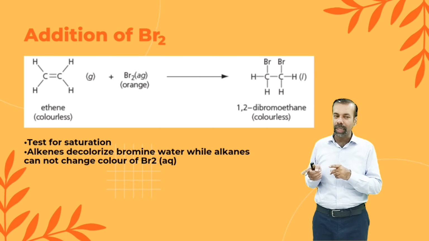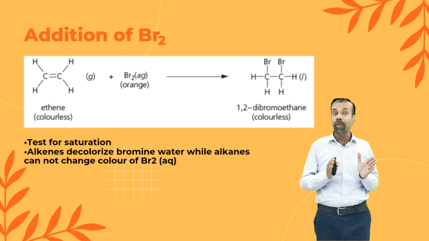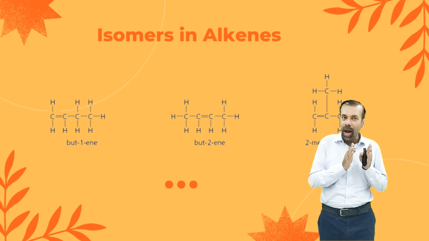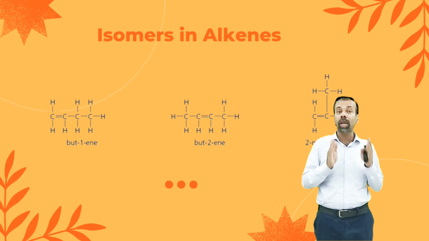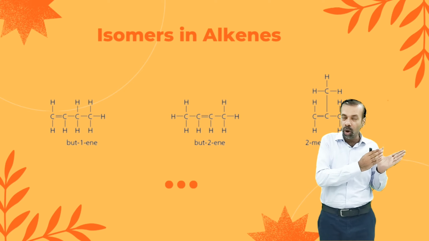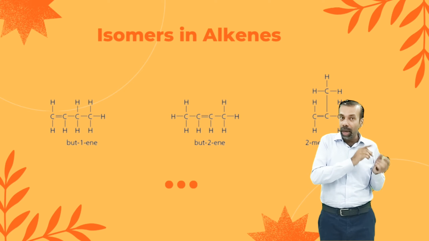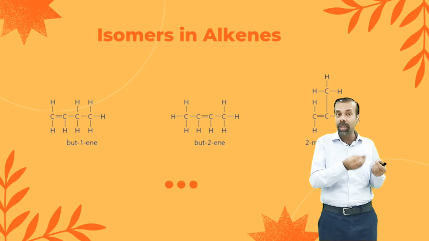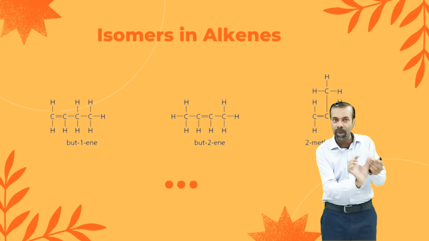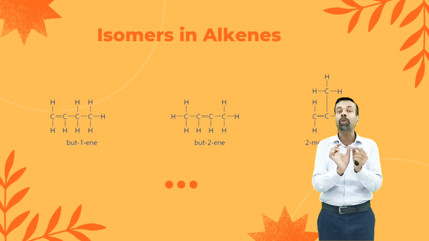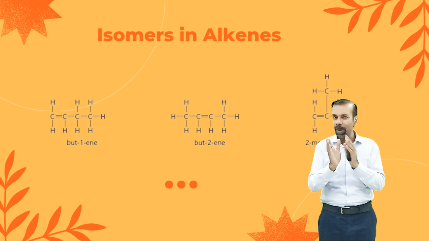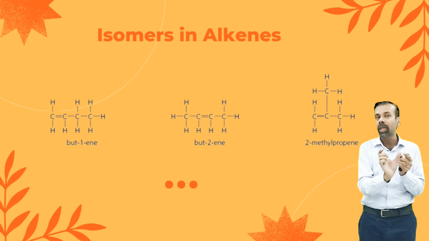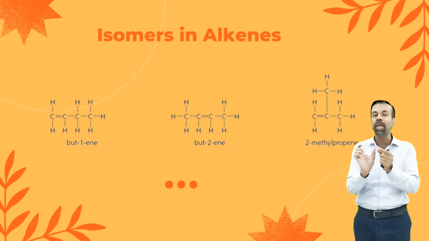Like other homologous series, alkenes also give isomers. Along with branched structures, if I change the position of the double bond, it will also give an isomer. As you can see from the different structures of butene, in the first structure the double bond is at the first carbon, so we can say it is but-1-ene, and if I shift the double bond to the next carbon atom, it will make but-2-ene. Can you understand the naming? Naming is according to the position of the double bond. If it is at carbon 1, it is but-1-ene. If I shift the double bond to the second carbon, it will make but-2-ene.